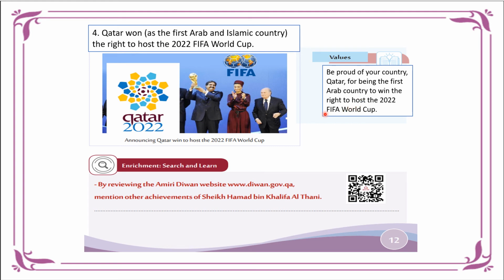As part of enrichment, search and learn, meaning you have to do some research over the internet, review the Amiri Diwan website right here and mention other achievements of Sheikh Hamad bin Khalifa Al Thani that you will find on that website. Again, you can type some of your answers in the text box, which you can find in e-learning, and upload in the Schoolwork tab, please.